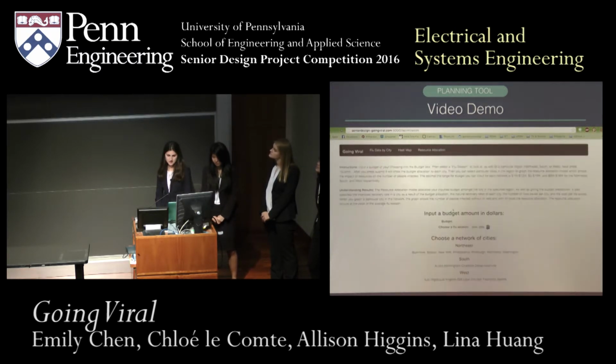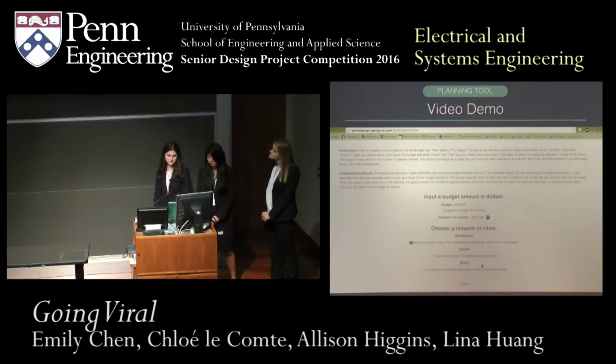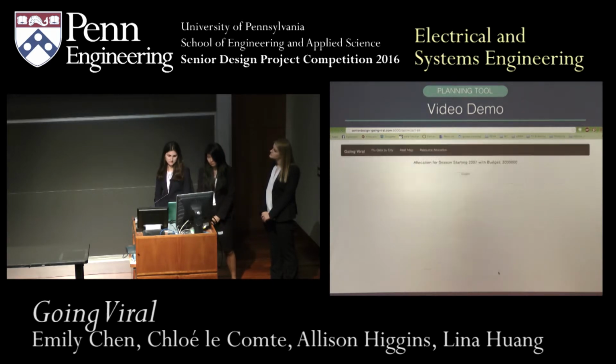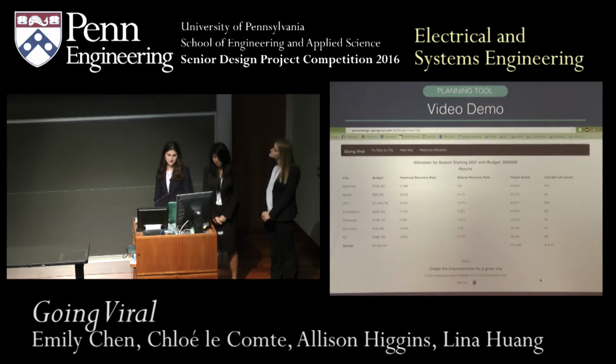Finally, the main portion of our website is the resource allocation tool. Users can input their budget into the site, select a region and a flu season, and see the results of the resource allocation after submitting. The chart displays the optimal budget allocations to each city in the network, the natural and improved recovery rates for each city, the number of people saved, and the average cost per life saved.